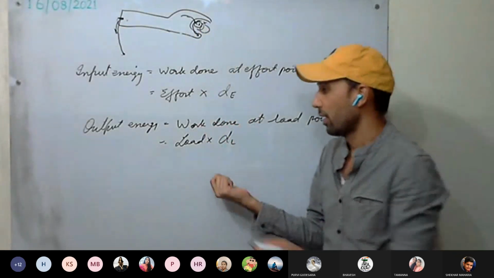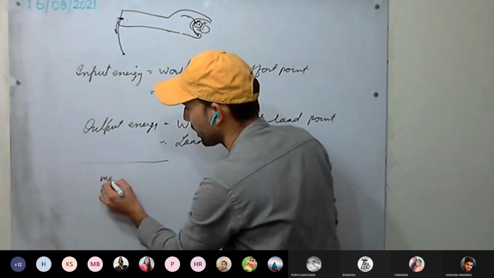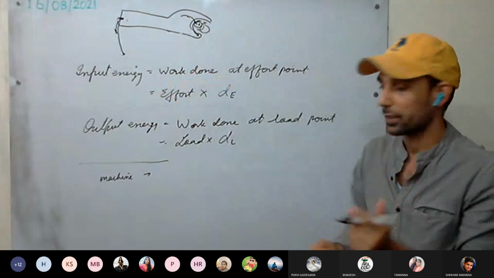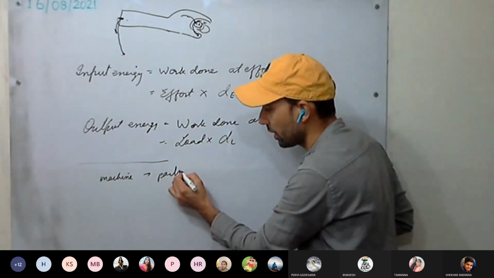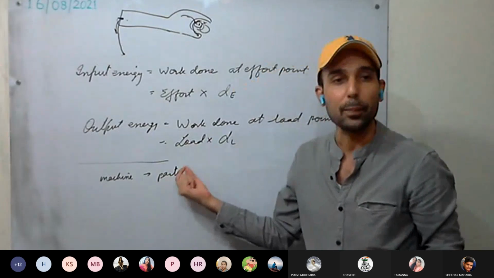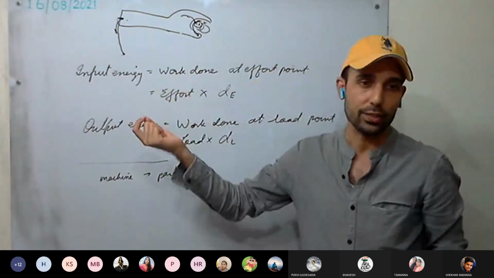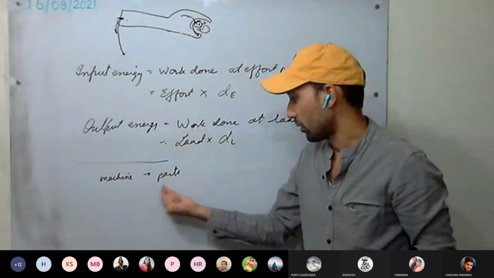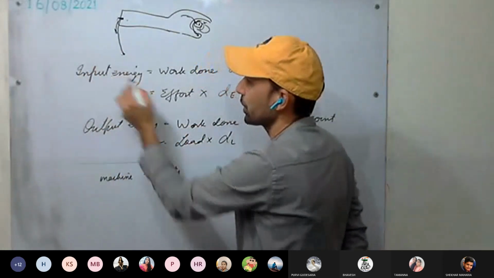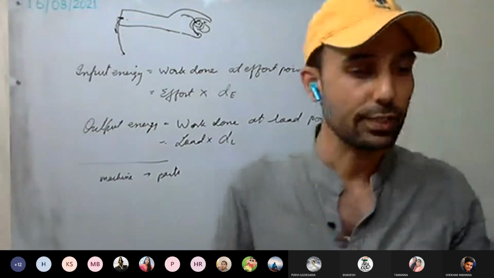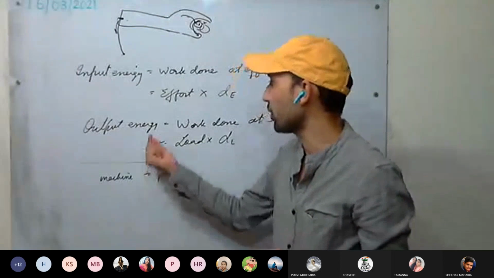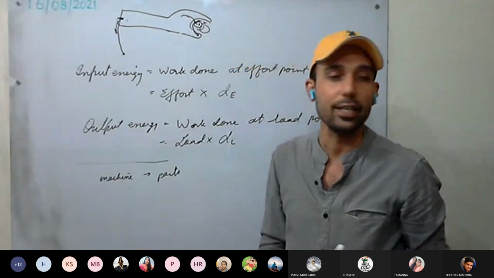But since our machine is not ideal, that is, it does not have smooth parts, the parts in the machine will have friction. They may not be elastic. Because of that, there is always some loss of energy due to friction or any other form of energy. So this output energy is always less than input energy. In actual machines, there are mainly three reasons why output energy is always less than input energy.